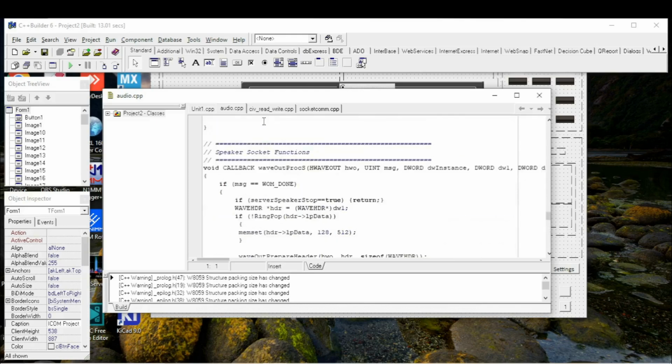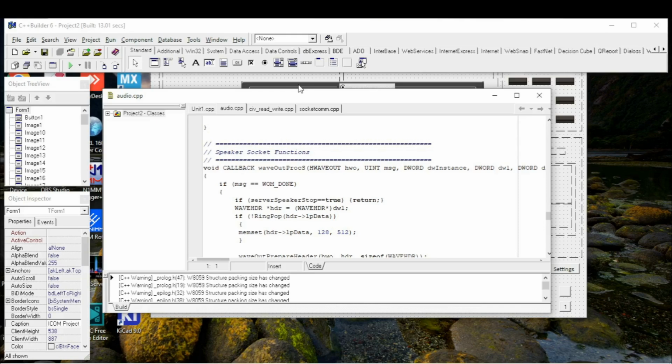The first is the callback function. In this callback we are reading from the ring buffer and sending to the speaker. The ring buffer we fill in from the UDP socket.